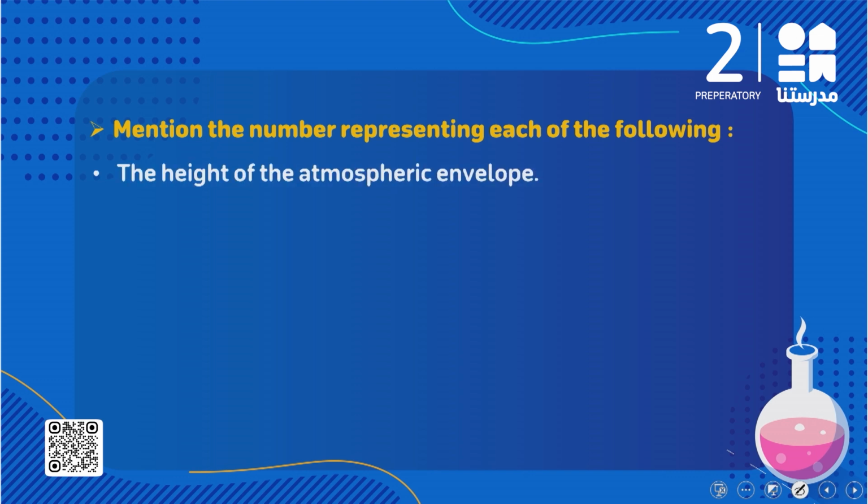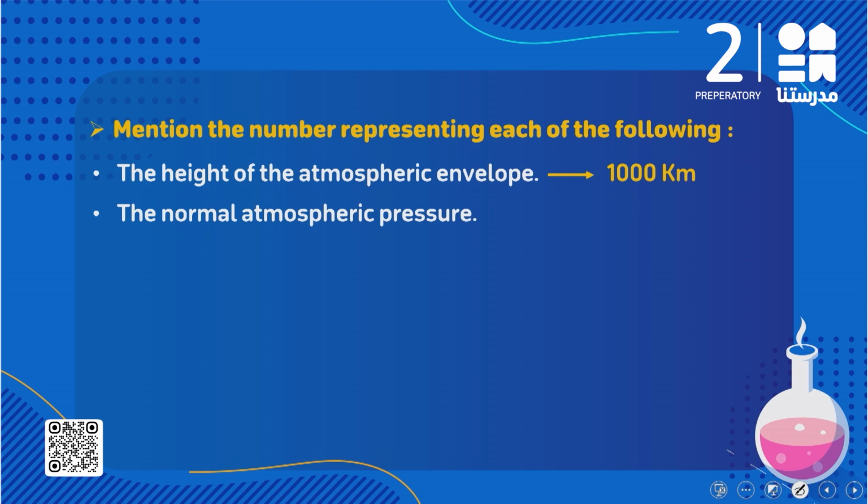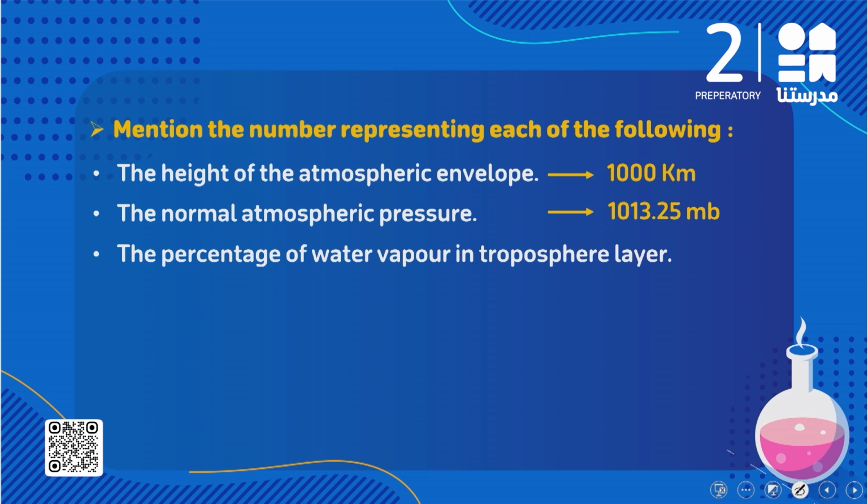Let's start with the first one here. The height of atmospheric envelope. احنا قلنا الـ height of atmospheric envelope it extends at a height 1000 kilometer. The second one, the normal atmospheric pressure. قلنا الـ normal atmospheric pressure it equals 1013.25 millibar. What about the percentage of water vapor in troposphere layer؟ احنا قلنا troposphere layer it has 99% of the water vapor.